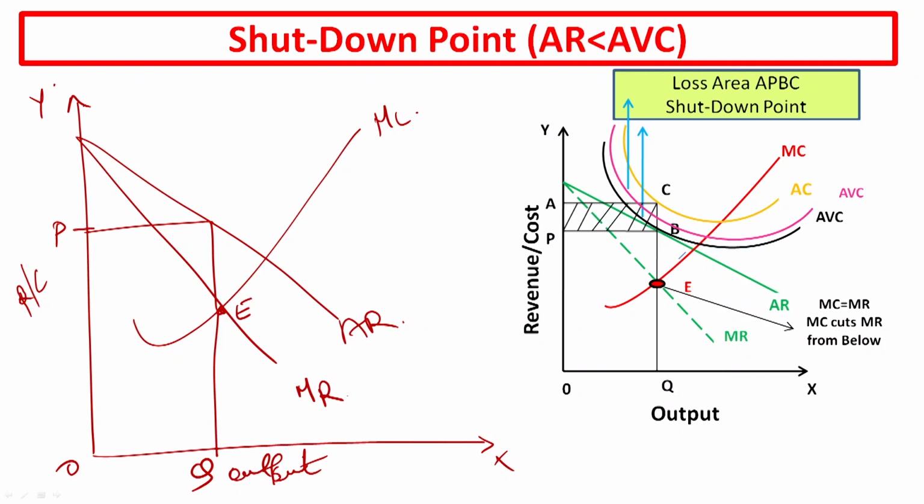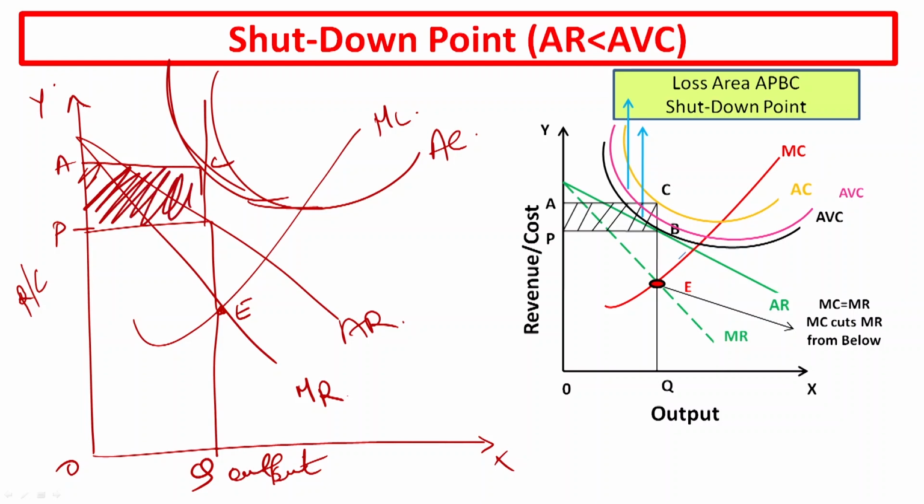And because of the shutdown point, that means your firm must be earning a loss. This is your average cost, just as I discussed with you to locate the loss area. So this is then this. That means the same graph which I discussed with you while preparing the loss, and this is your loss zone. This is your loss. So, till this point the graph is exactly the same. You prepare for the loss.